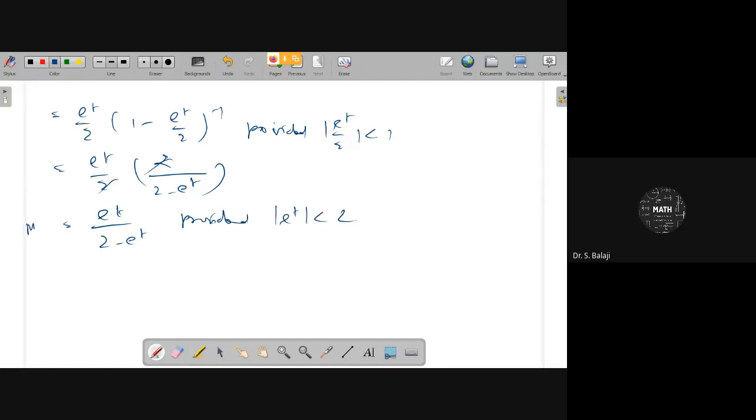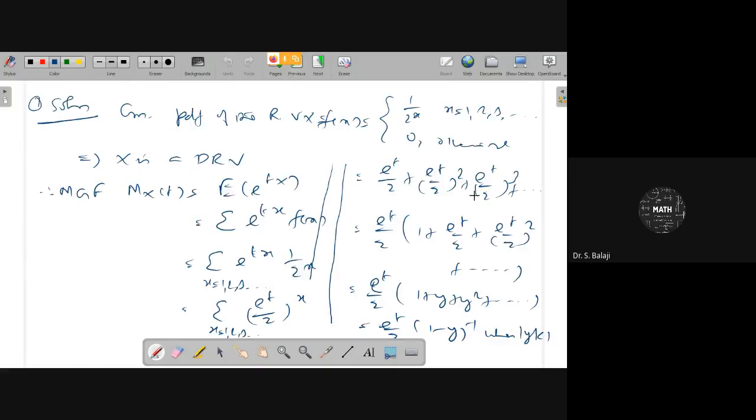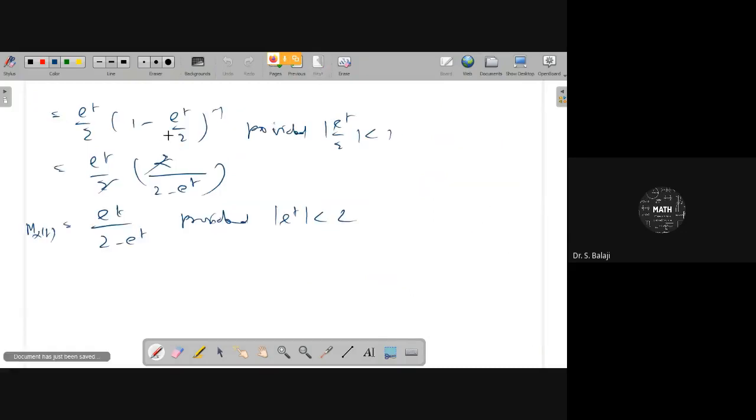This is your M x of t, with y equal to e power t by 2. So this is the moment generating function of the given random variable having that PDF.